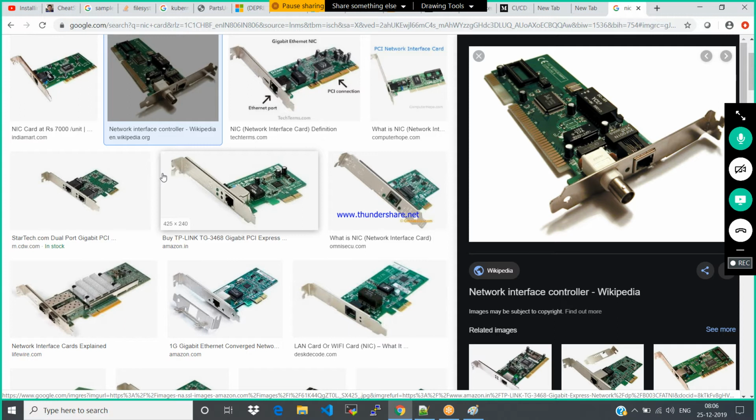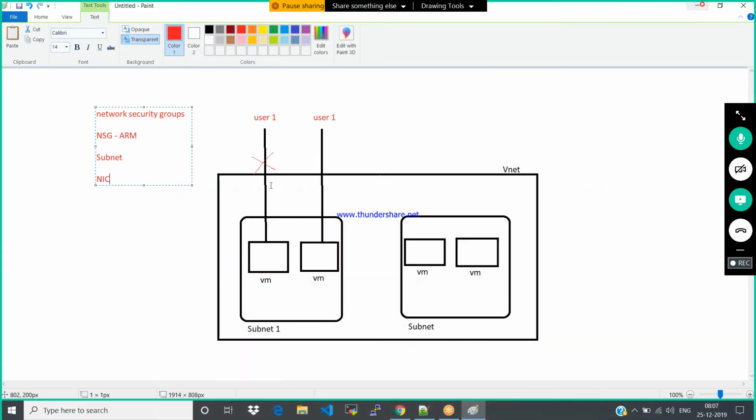Where does it hold the public IP? This one, the network interface card. This interface card holds the public IP, and at the same time the private IP address of your machine. From here, you can control your network. So you can apply your network security groups at NIC level. In the sense, the traffic coming from the internet, you can control at NIC level, so it cannot get inside your machine.